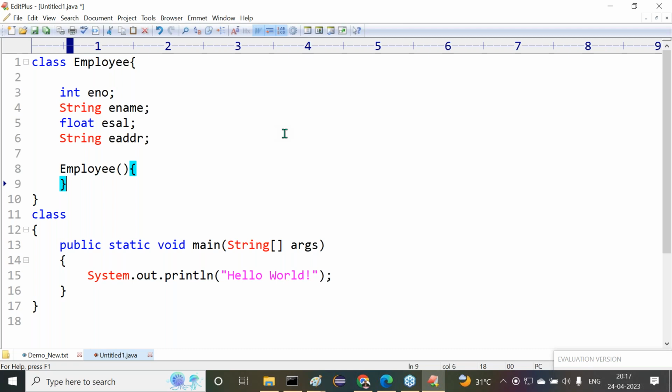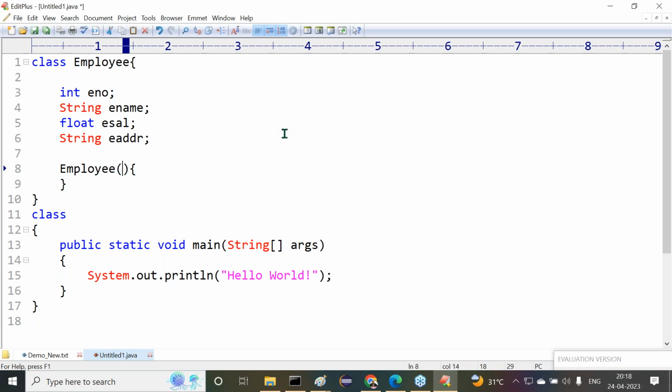But a user defined constructor is the developer provided constructor. Again, these user defined constructors are of two types. What are the two types of user defined constructors? Zero argument constructor and parameterized constructor. If we provide any constructor without a parameter, that is a zero argument constructor. It is not a default constructor. It is a zero argument, user defined constructor. Got it or not? But if I provide any parameter, then we call it a parameterized constructor.